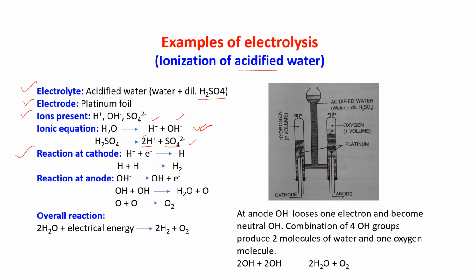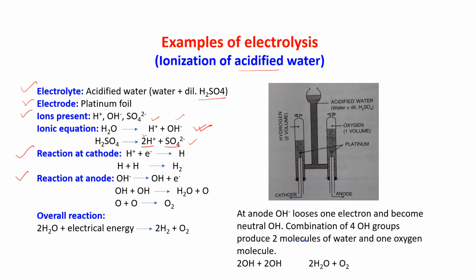So what is the reaction at the cathode? H+ will move towards the cathode and it will take 1 electron and get discharged. Now 2H is giving you H2. Now OH- and SO4 2-, both being anions, will move towards the anode.